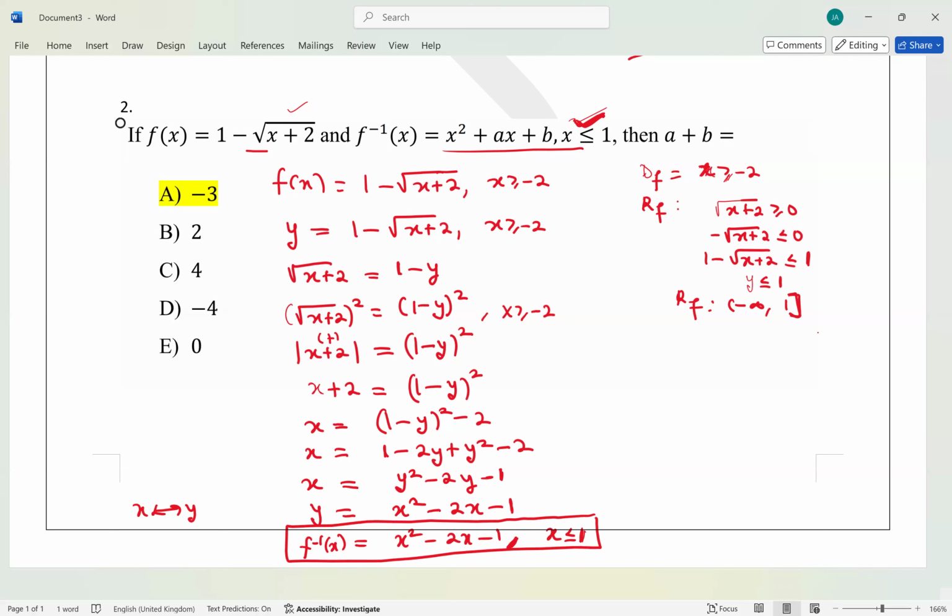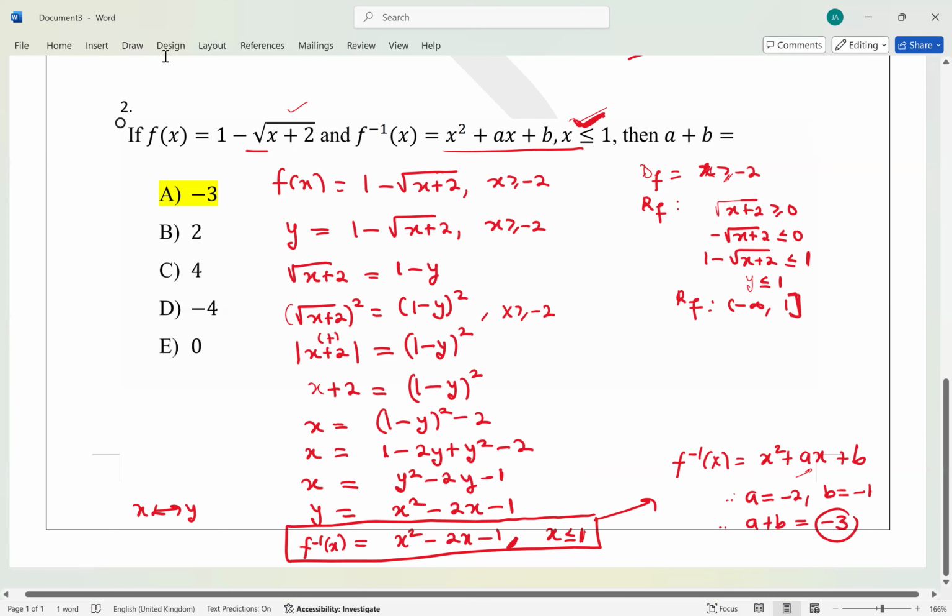Now we have to compare it with what we are given. Look at what we are given. We're given that f inverse of x is x squared plus ax plus b. So what is a? A is the coefficient of x. So if you compare with this, you will see that A is nothing but -2, and B is nothing but -1. So therefore, A plus B is going to be -3. And that is it.